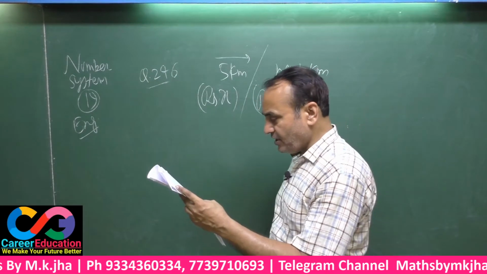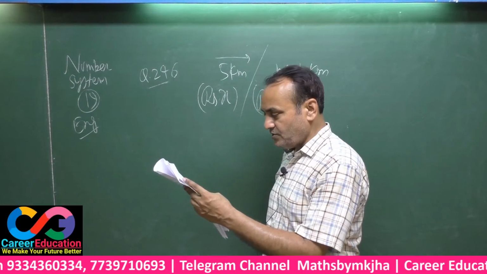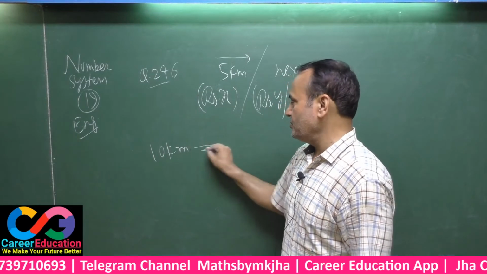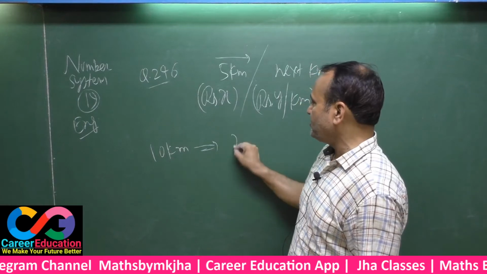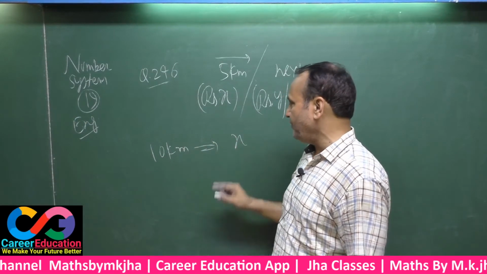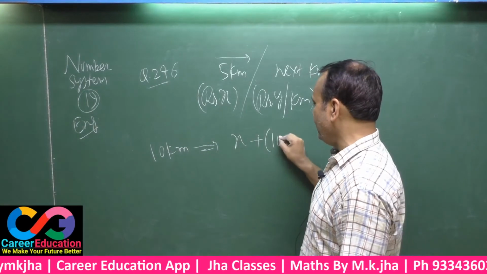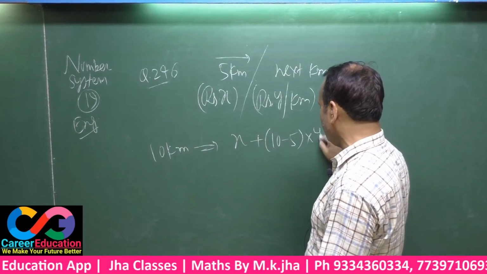According to this pattern, for 10 kilometer, the fare is rupees 350. See here, up to 10 kilometer, there will be 5 kilometer at a fixed rate, and the remaining 5, 10 minus 5, at the rate of Y rupees per kilometer.